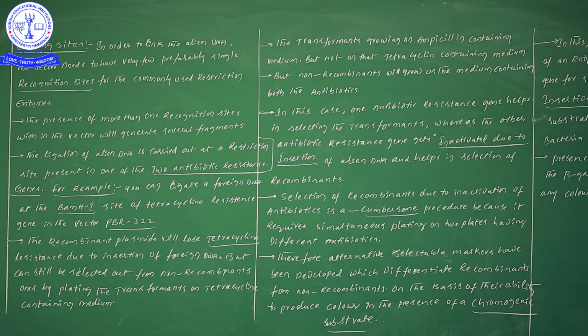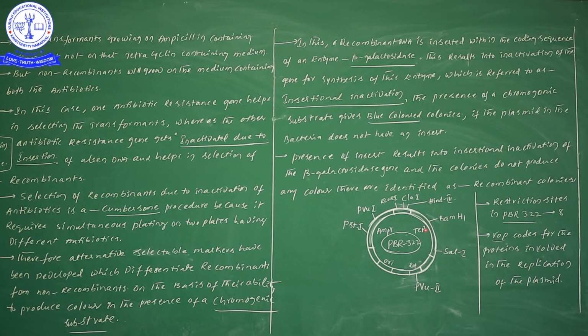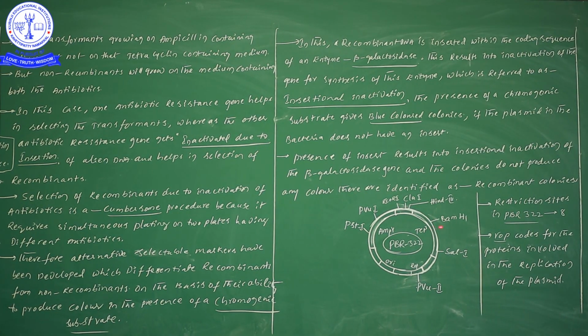Suppose we incorporate our foreign gene in any organism, that particular organism we will be calling a transformant, isn't it? Now this particular transformant can grow on the ampicillin. Why? In a diagrammatical explanation, what is the point we are going to take now? We have incorporated our foreign gene at the tetracycline region, isn't it? But we didn't